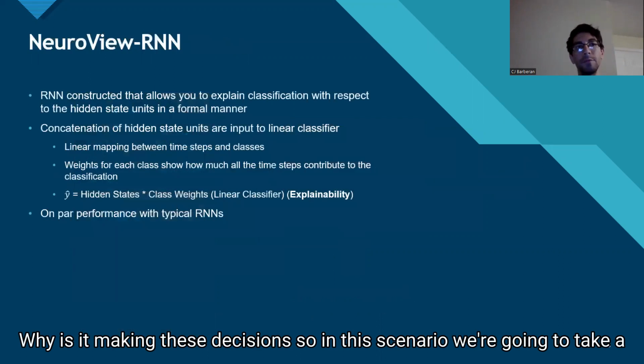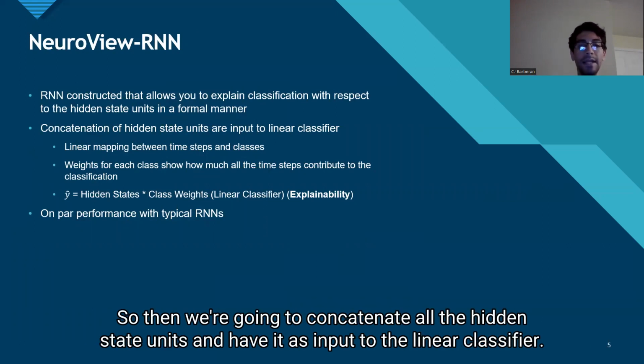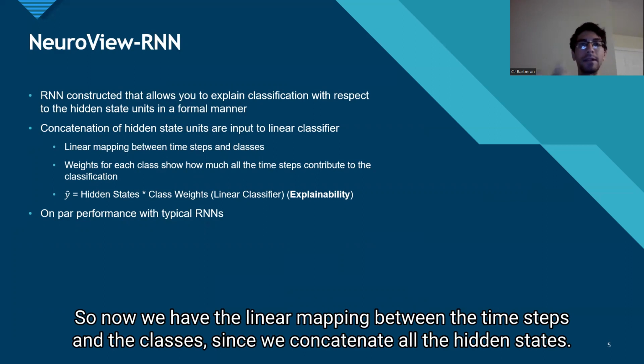So in this scenario, we're going to take a recurrent neural network and convert it into our NeuroView version so that we can explain the classification with respect to all the hidden state units in a formal manner. We concatenate all the hidden state units and have them as input to the linear classifier. So now we have the linear mapping between the time steps and the classes.